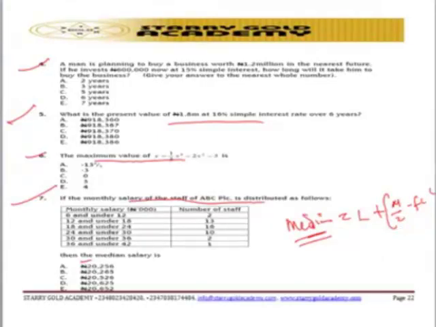Let me quickly put the formula down so you're able to understand: N over 2 minus FC, all over FM, multiplied by C. L represents the lower class boundary of the median class, N represents the total number of staff, FC represents our cumulative frequency, FM represents our median class frequency, and C represents the class size. So that is that for question number 7, using the median formula to solve it.